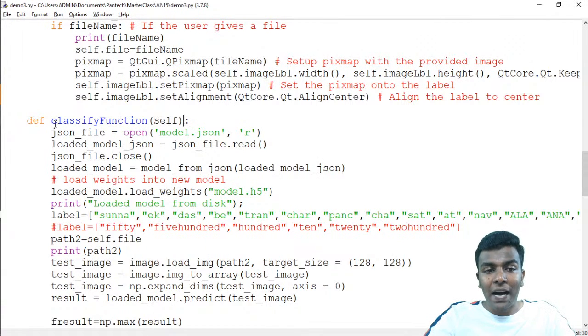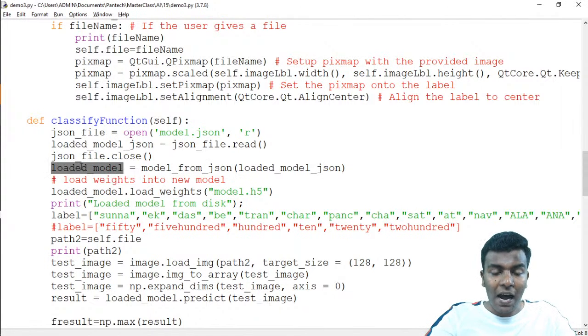To load that, with the help of the open command, we are going to load model.json comma r. So what is meant by r here? You just put your answers in the live chat. Once you got this, after that loaded model underscore json, json file dot read. We are going to read the model file and save it in the variable called loaded model with the help of the syntax model from json. Okay, so we have saved the model file, and it's time to load its weights. That weights is also appended inside the variable called loaded model.